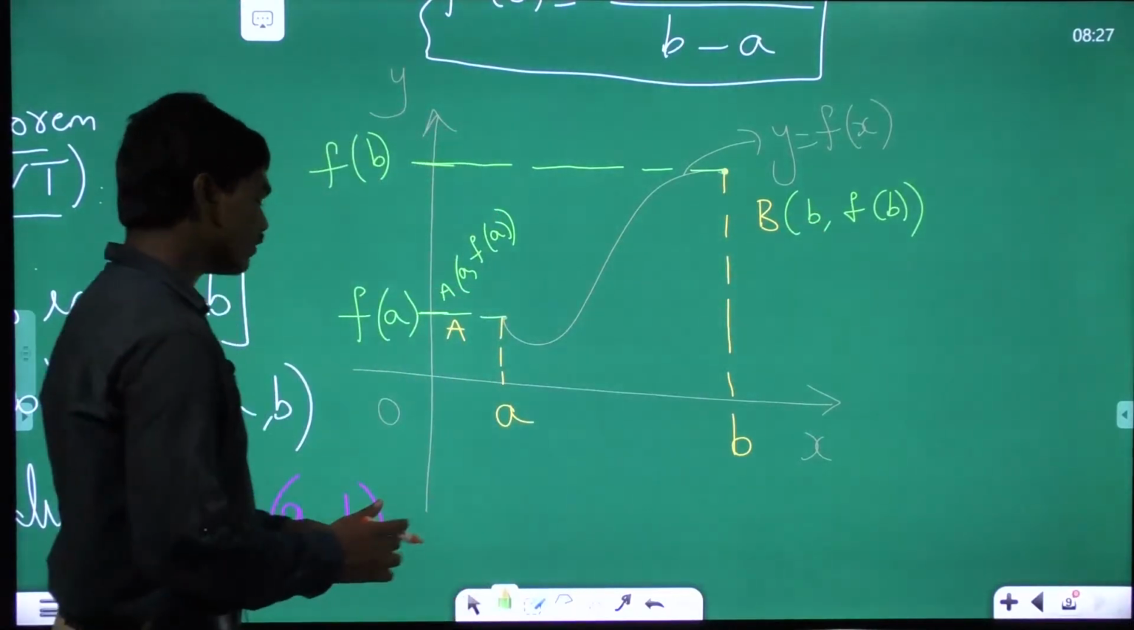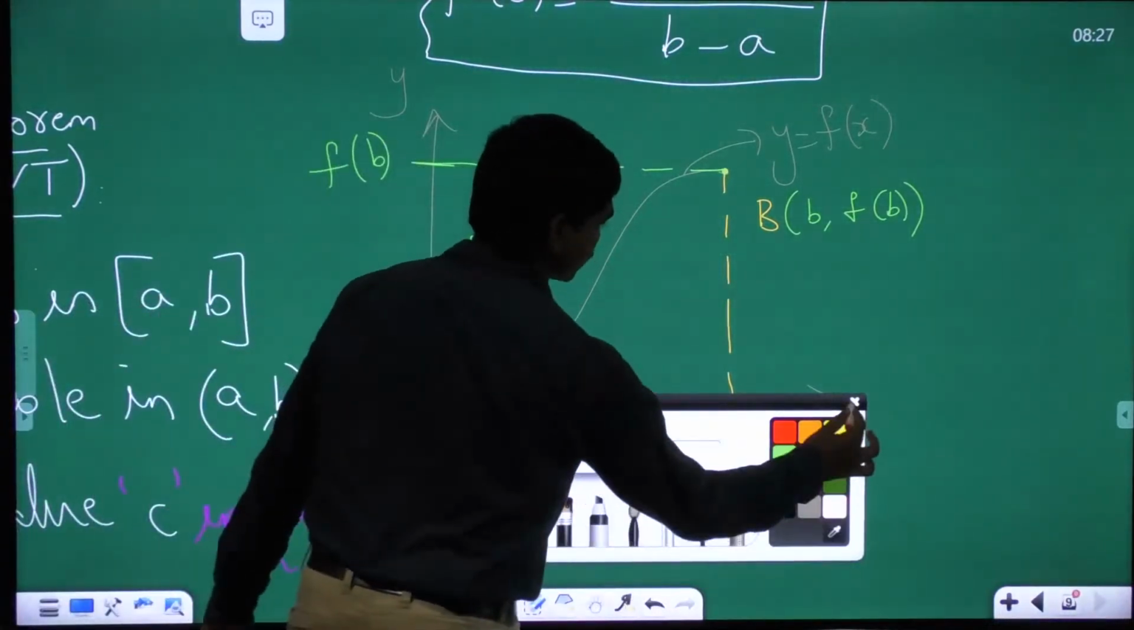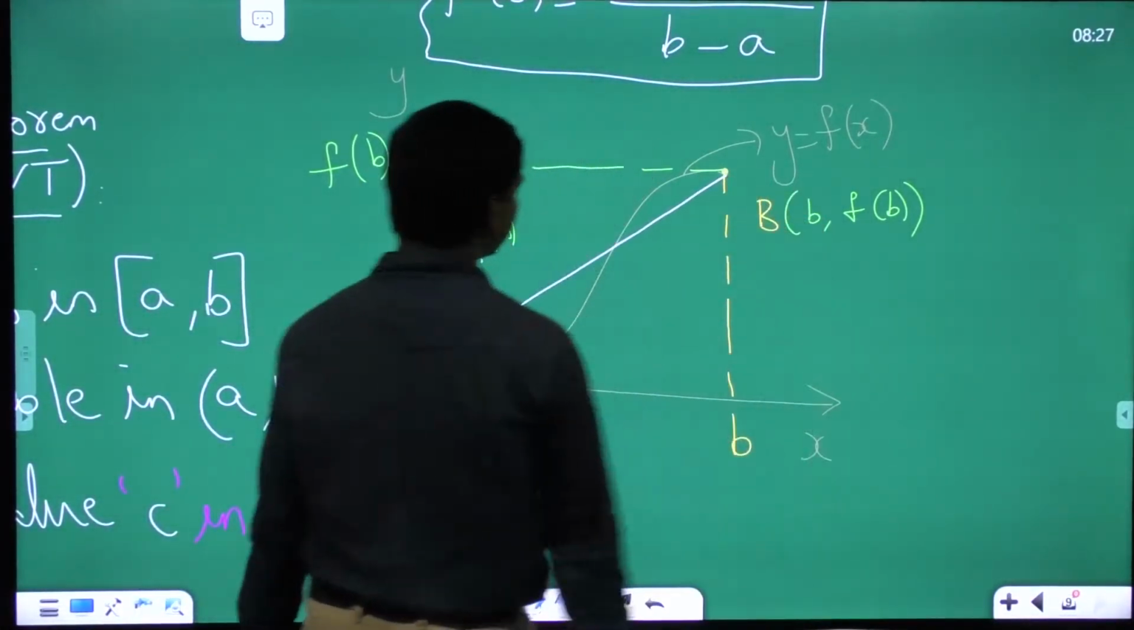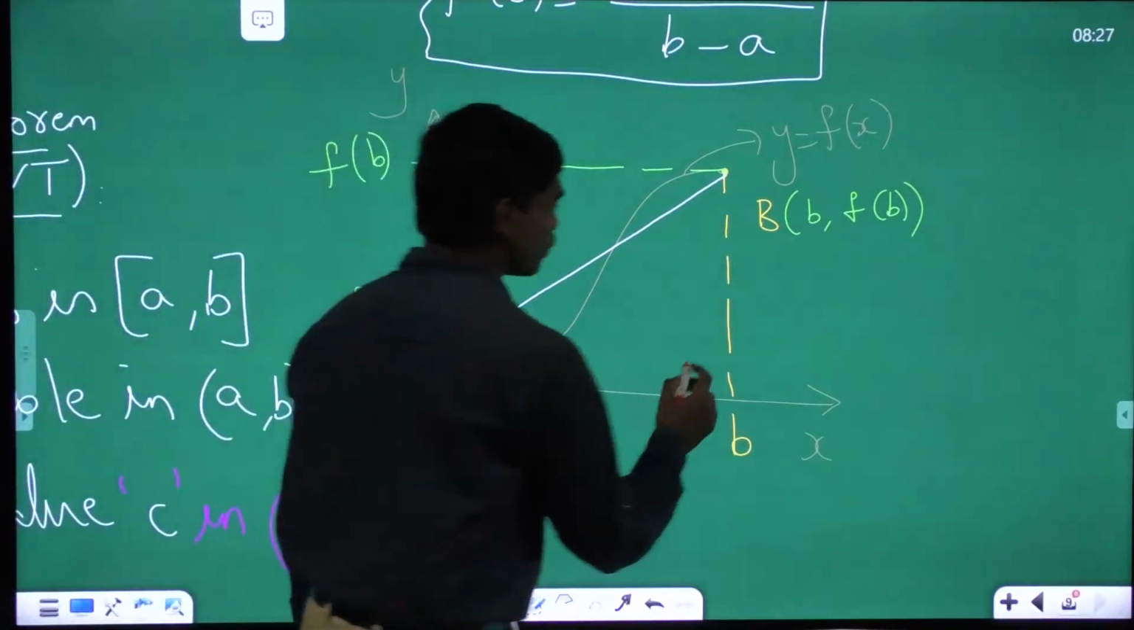Correct? So now let me draw one thing which you could see here. If I join these points a and b with a straight line like this, what is the slope of AB here?